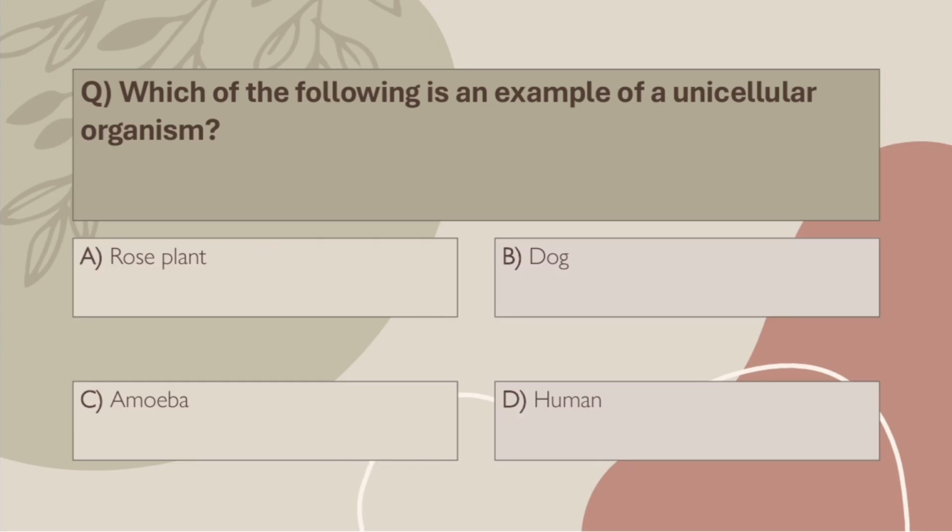Q15. Which of the following is an example of a unicellular organism? A. Rose plant. B. Dog. C. Amoeba. D. Human. Correct answer, C. Amoeba.